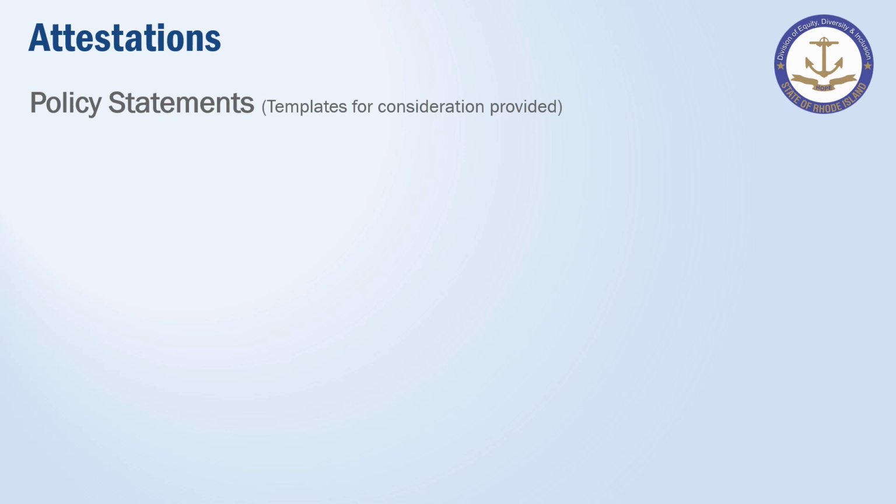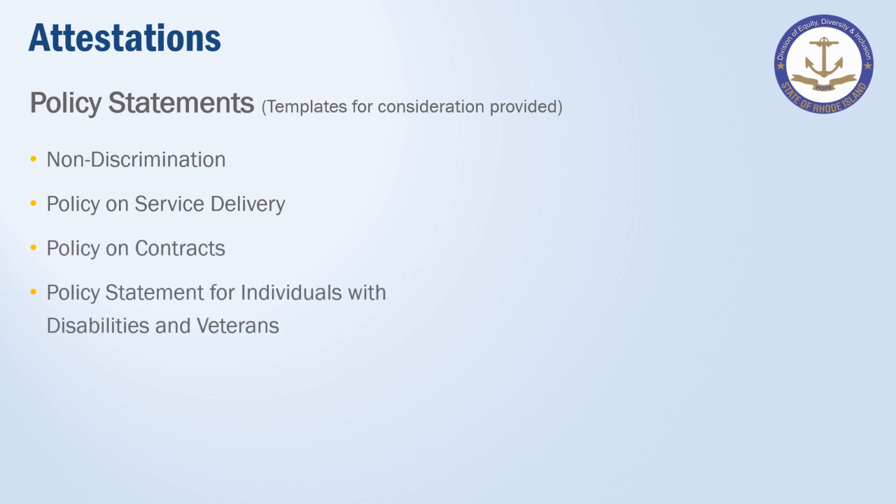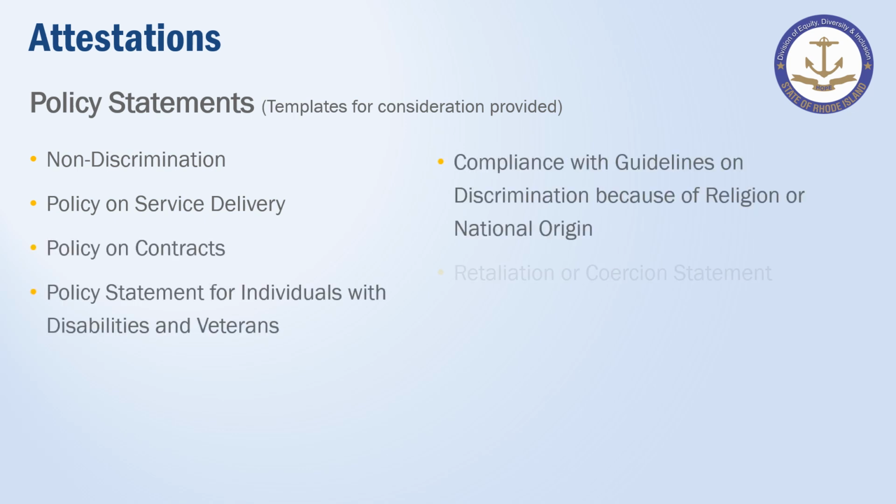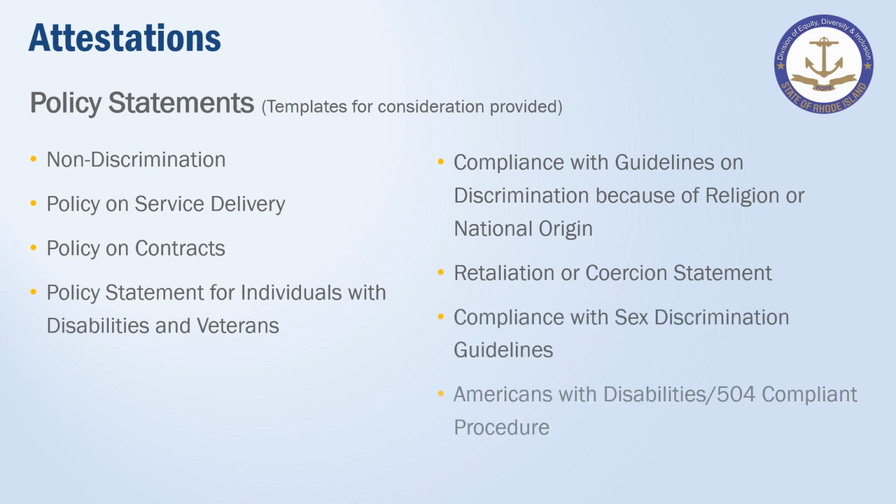Attestations. So these are your policy statements. The head of your agency must acknowledge and attest that they are aware of and comply with the laws, regulations, policies, protocols, and other requirements outlined within the guidelines. Templates for consideration are part of that DOA templates document that's been shared in Microsoft Word format.